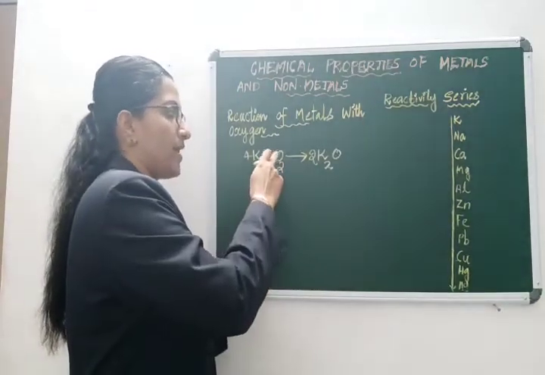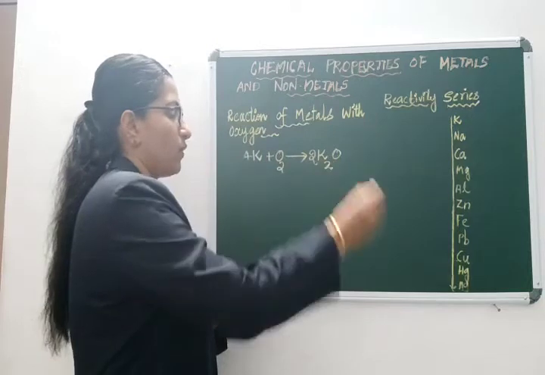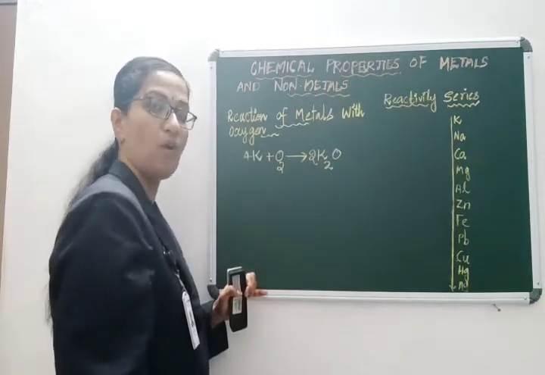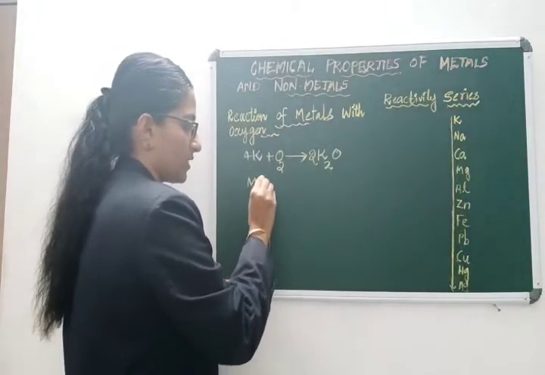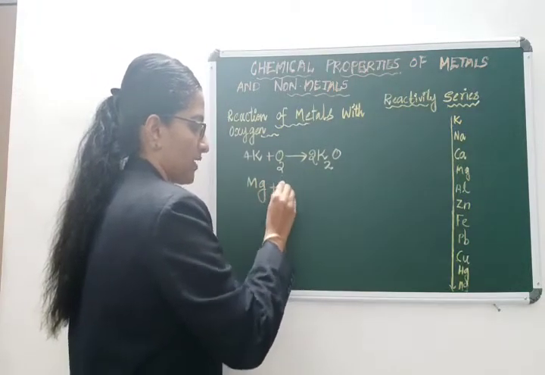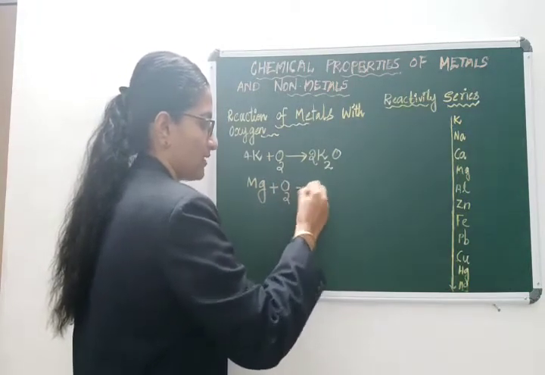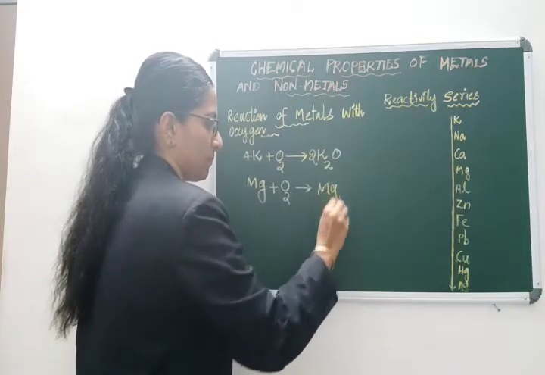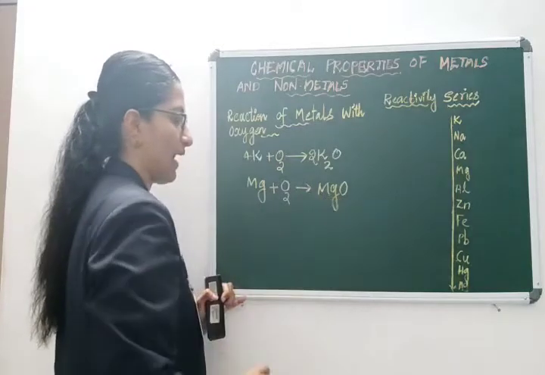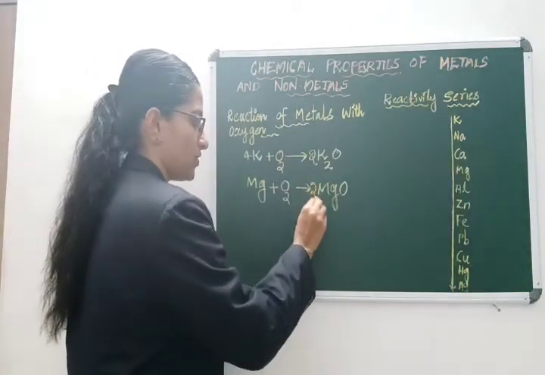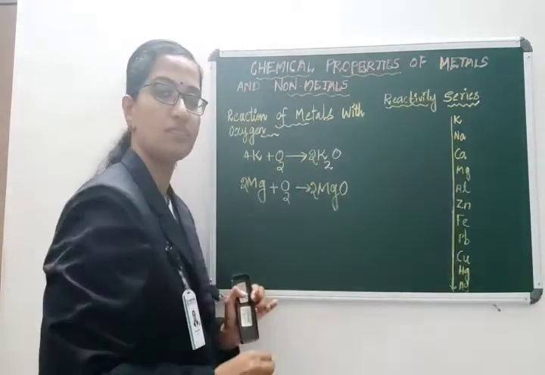Potassium is a metal, reacts with oxygen and produces potassium oxide. What happens if you take magnesium? Magnesium, if you make it react with oxygen, you will get magnesium oxide. This also should be balanced: 2 Mg, 2 MgO.